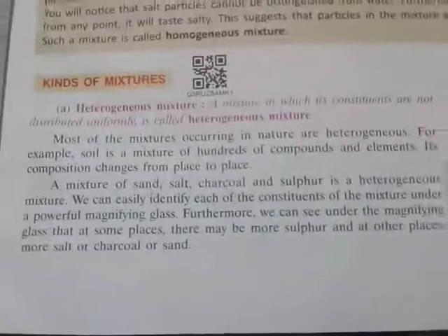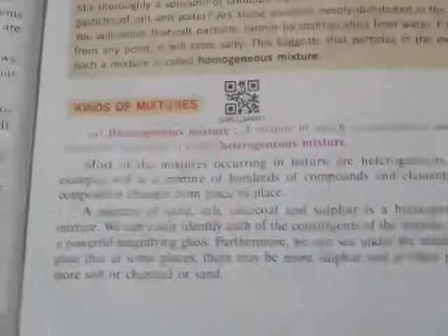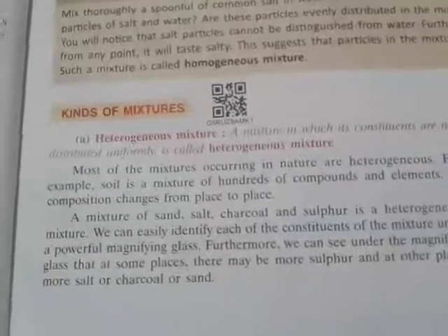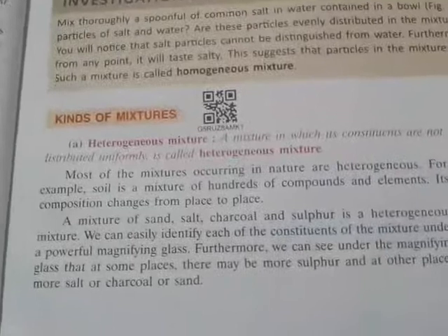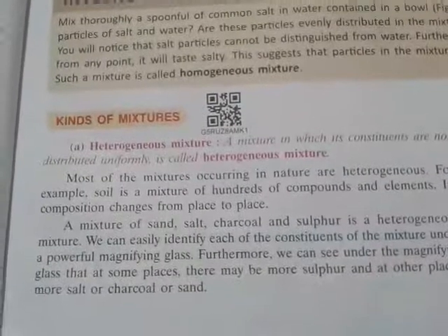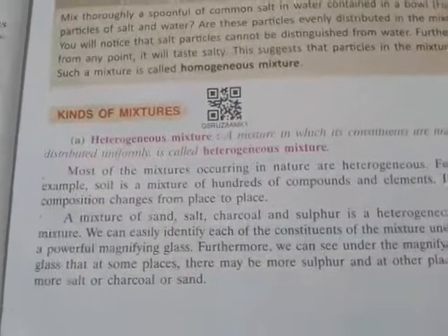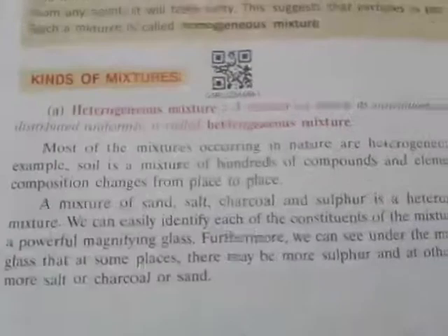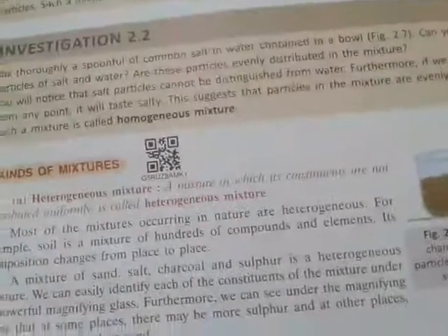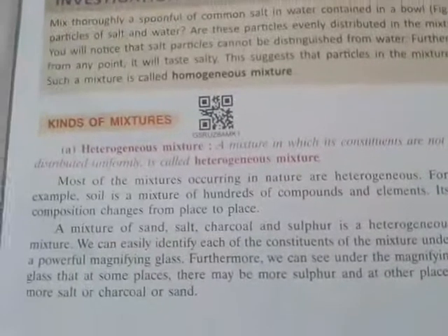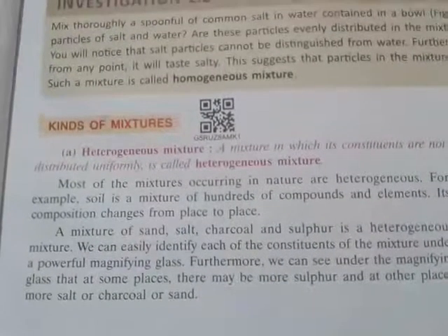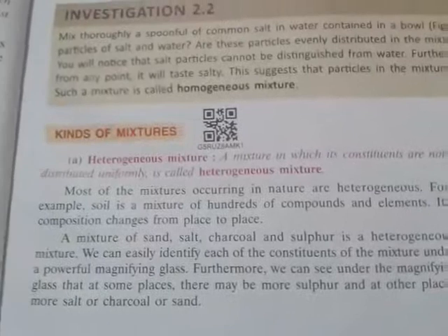So what is the definition of homogeneous and heterogeneous mixtures? Homogeneous mixtures mean the particles are completely mixed with each other. And heterogeneous mixtures are formed when the particles are not completely or uniformly mixed with each other.